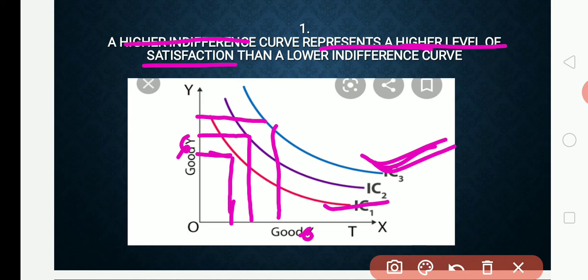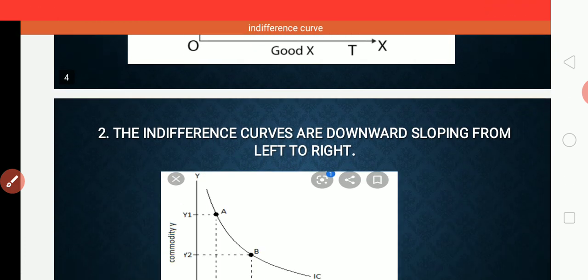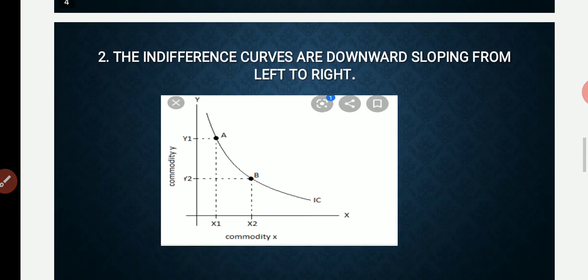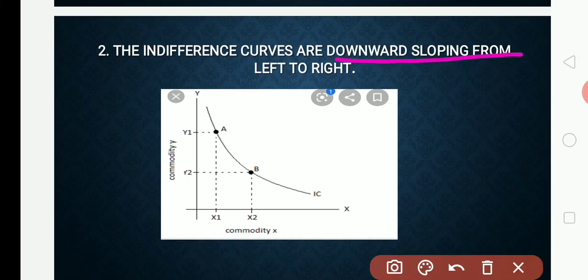We'll move towards the second property, that the indifference curves are downward sloping from left to right. If you observe the diagram here, the indifference curve starts from the top and goes towards the right side.